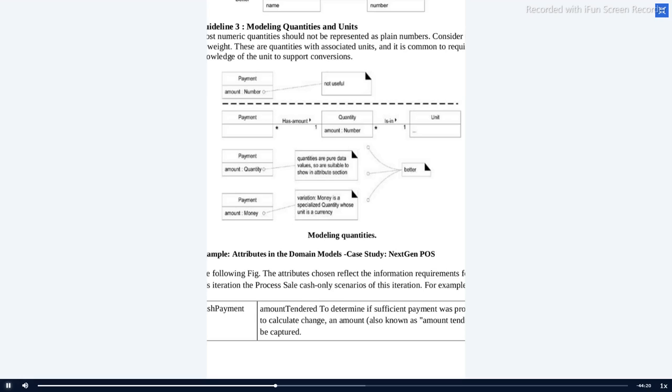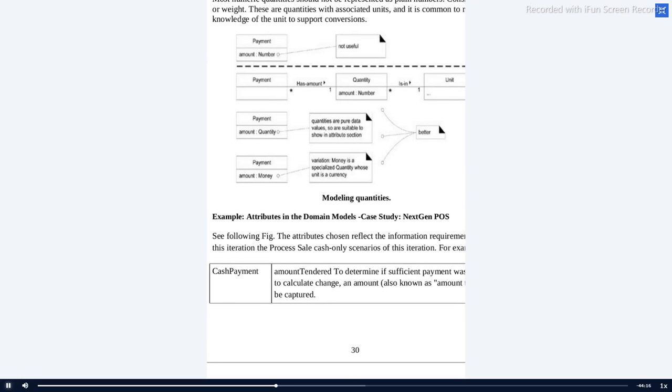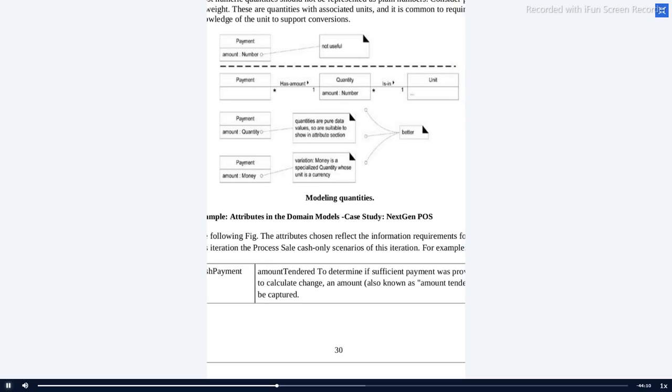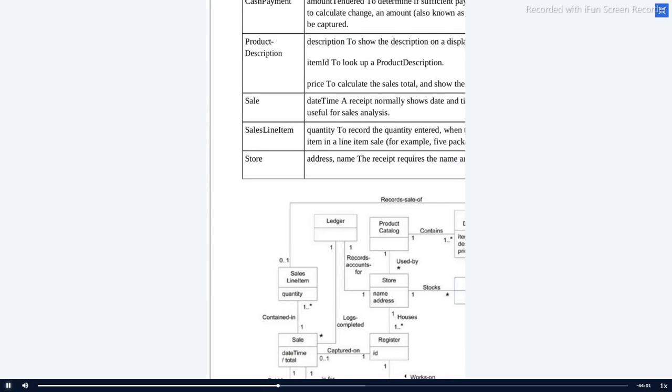Let me take the example of the next generation POS. For example, for cash payment, what are the attributes you have to include? On the previous diagram, we just put in a box, and the attribute section was kept empty. We are now going to include the attributes.